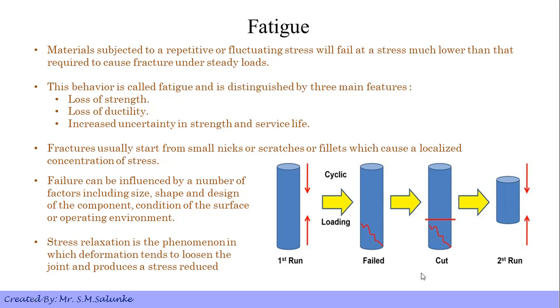The amount of load is less but the frequency of load is higher. It means you are applying small loads continuously. This behavior is called fatigue, and it is distinguished by three main features: loss of strength, loss of ductility, and increased uncertainty in the strength and service life.